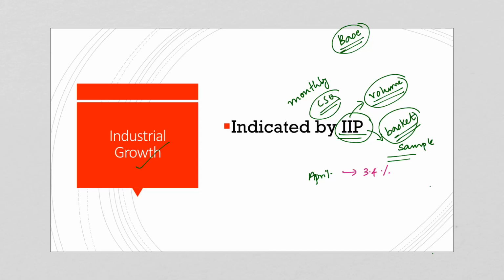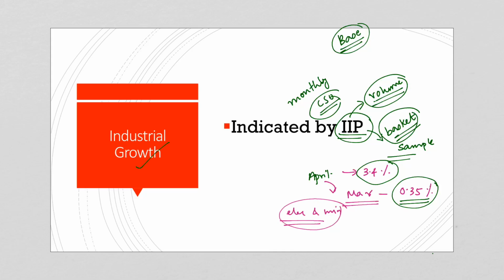Now, in the month of March it was merely 0.35%. So compared to March, it is considered a very good growth rate in the month of April, because in March it was only 0.35%. Now, coming to the factors that have contributed towards this. The factors are mainly the electricity sector and the mining sector. So, the electricity and mining sectors have given a major thrust for this growth, but still it is well below 3%.